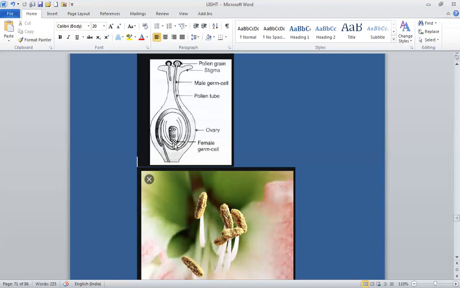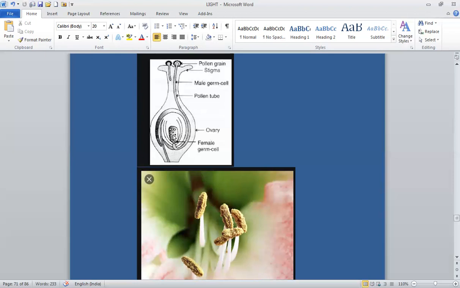One male gamete fuses with the egg, the female germ cell, to form the zygote. The zygote later forms the embryo. The second male gamete fuses with the central cell, that is, with the polar nuclei, to form a triploid primary endosperm cell.